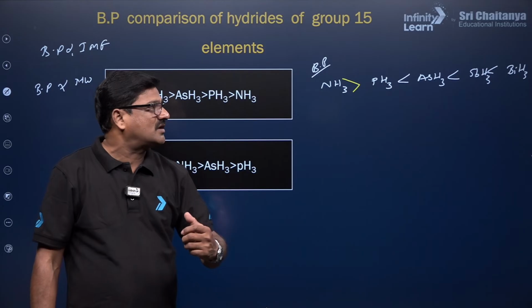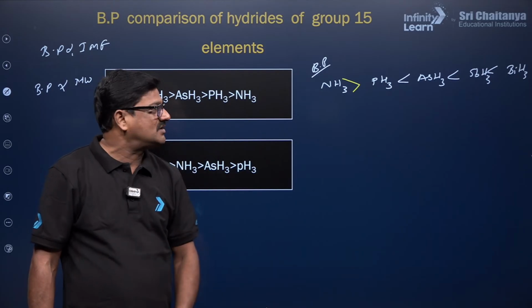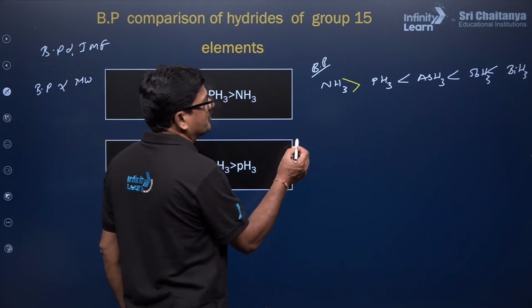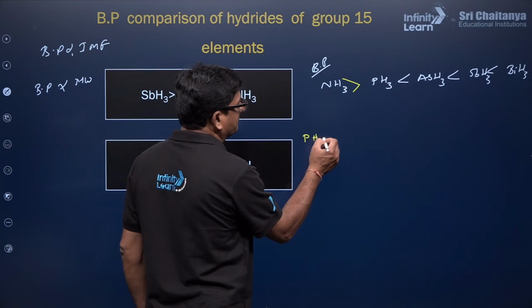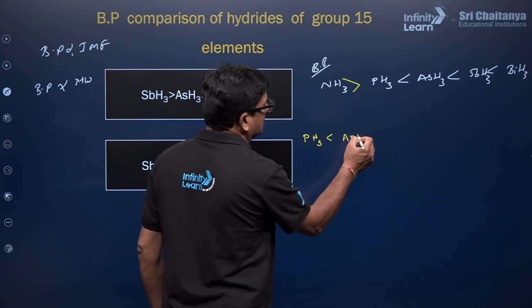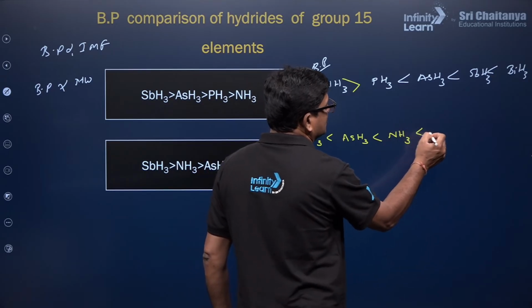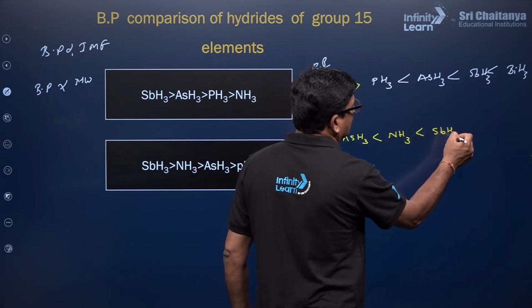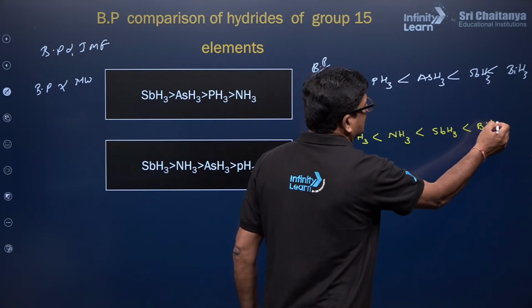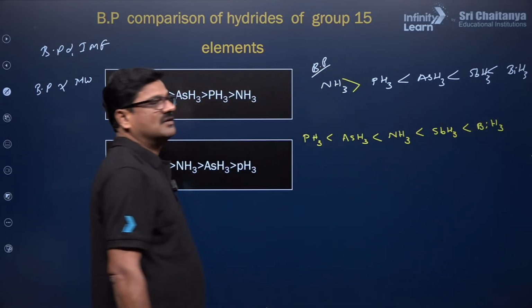Among these, the most volatile hydride is PH3. So the actual order is PH3, AsH3, NH3, SbH3 and BiH3. Okay, this is the actual order of boiling point.